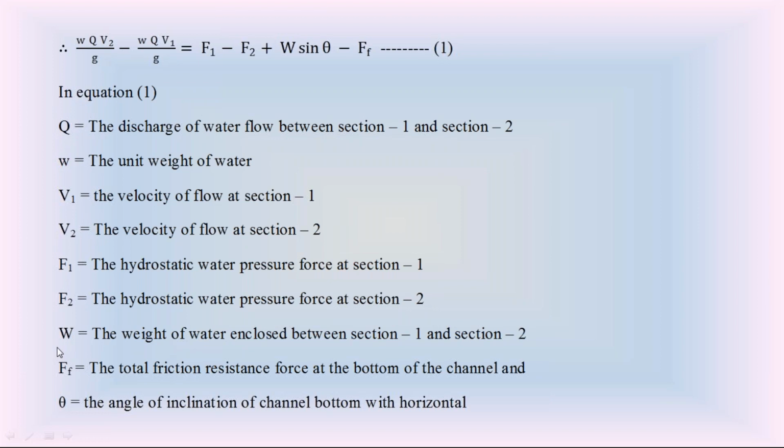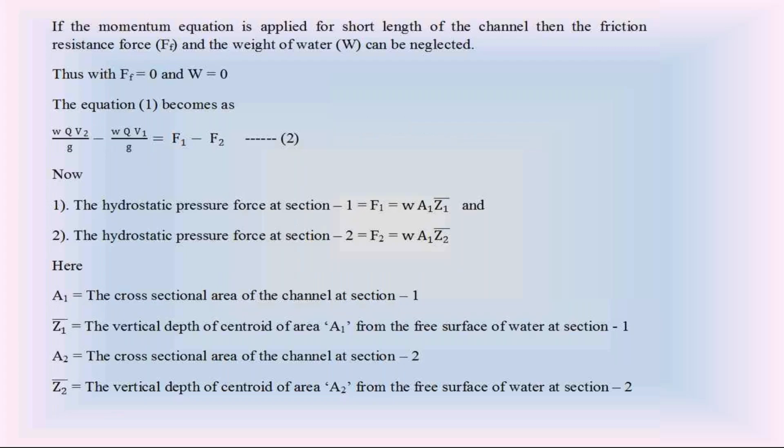W is the weight of water between section 1 and section 2. Theta is the angle made by the channel bottom with the horizontal. FF is the friction force at the channel bottom between section 1 and section 2. Since the length of the channel from section 1 to section 2 is small, neglect that W sin theta and the friction force FF. If I neglect the W sin theta and friction force, equation 1 changes like this. So the equation becomes WQ V2 by g minus WQ V1 by g is equal to F1 minus F2.